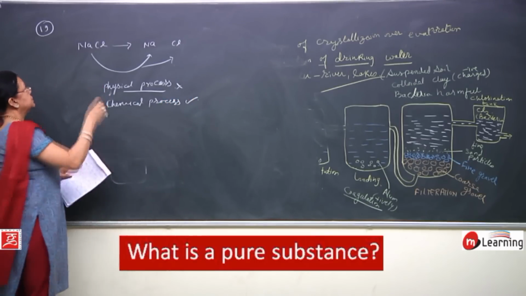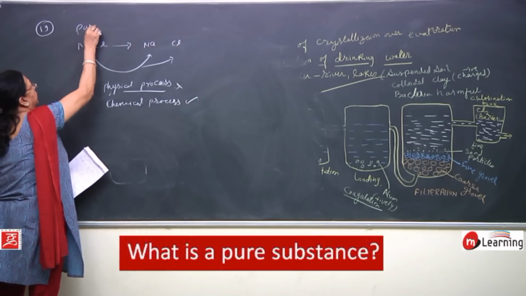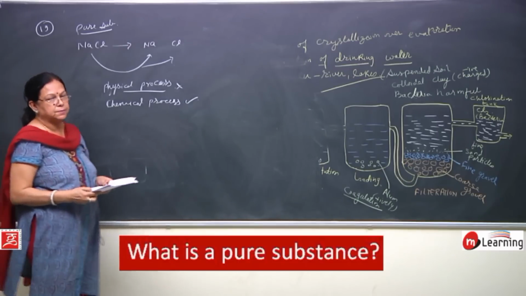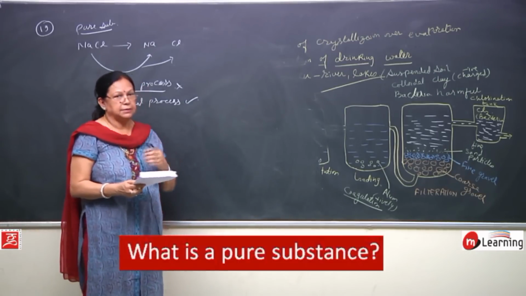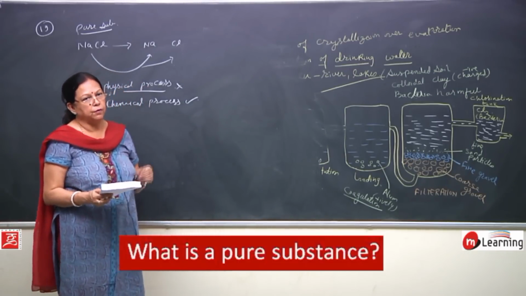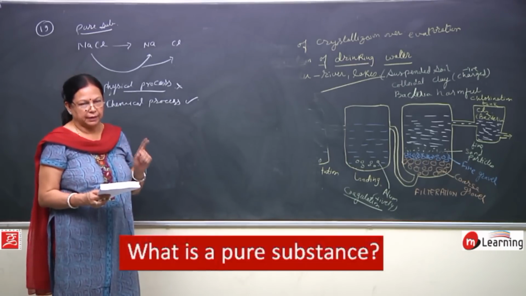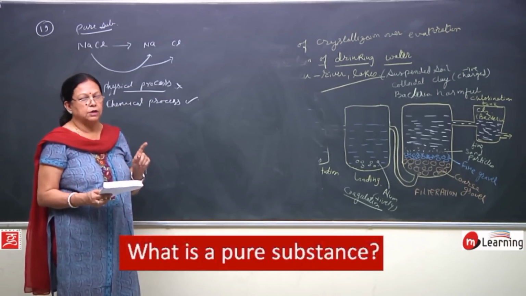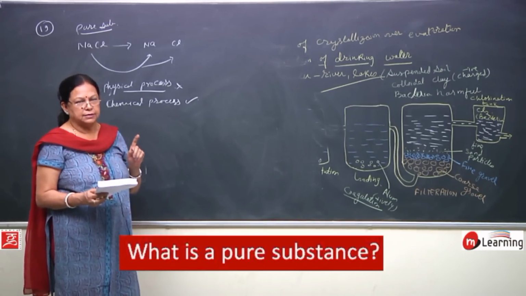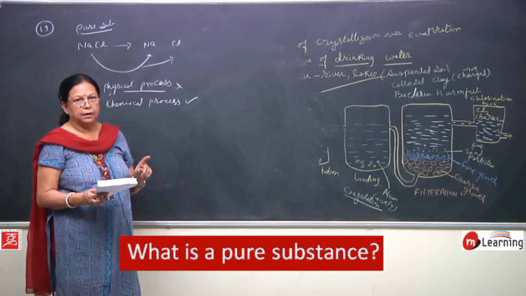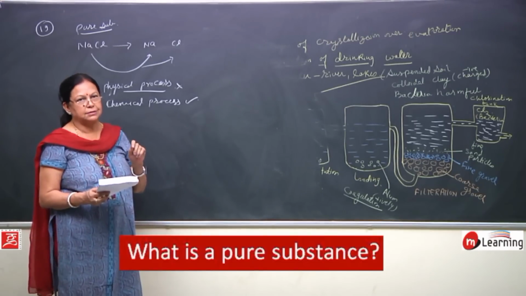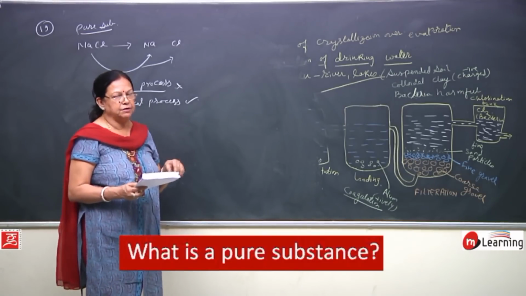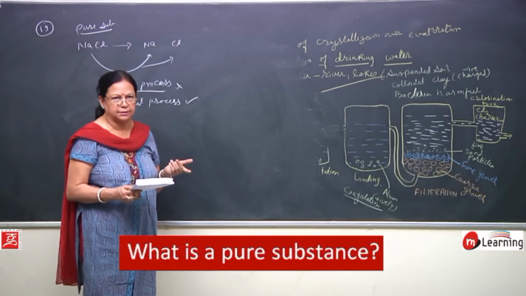Therefore, this is a pure substance. So, what is a pure substance? A pure substance is that substance which is made up of only one kind of particles. Because it is made up of only one kind of particles, it shows the same characteristics. All the particles will be of the same size, the same mass, and they will show the same properties or characteristics.